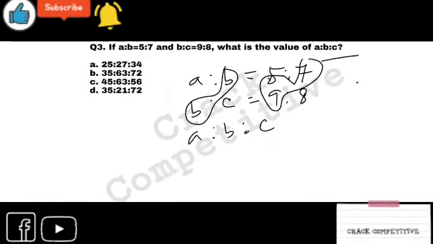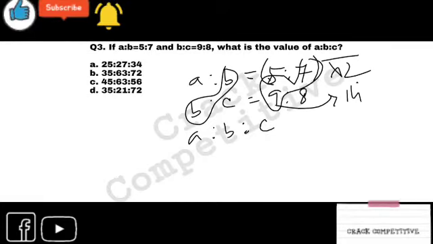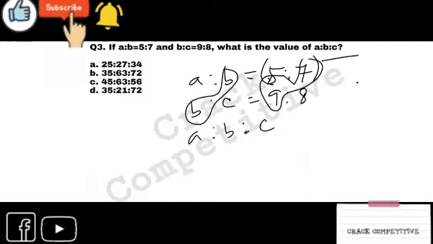If the number is, you can say that it would be 14 is to 8 in the next ratio. B is to C equals 14 is to 8. Then you would not need to do anything, you would just multiply this ratio with 2, because 14 is divisible by 7, right? But in this case, you just have to multiply these two numbers.